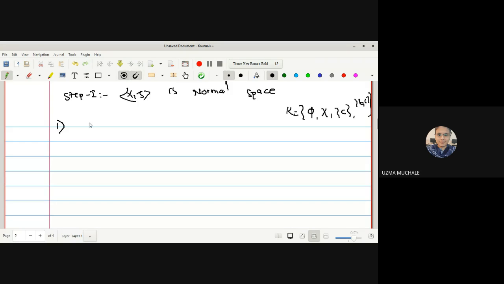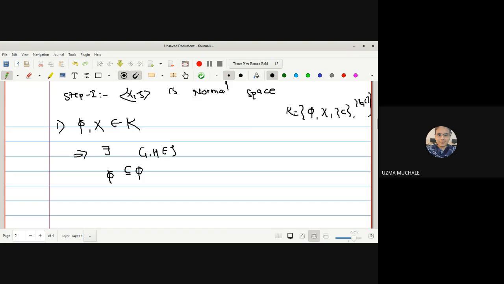First we should write down that one, because for the normal space we want F1 and F2 as two disjoint closed sets. So first category, I can write φ and X are the two disjoint closed sets. If φ and X are the two disjoint closed sets, I can say this belongs to family K. Now I can say that they itself will work as open sets because they are closed as well as open.